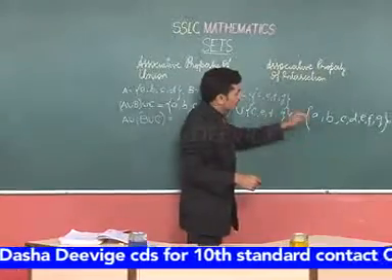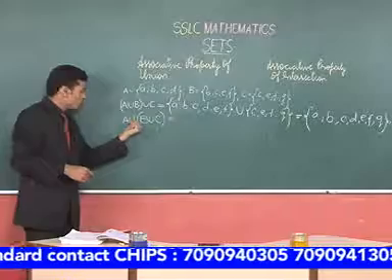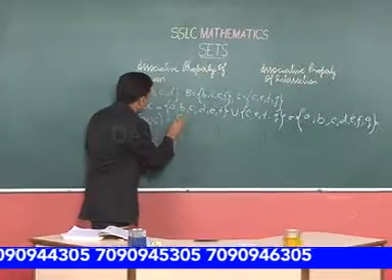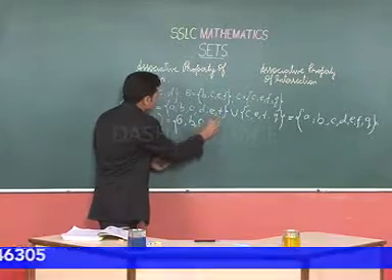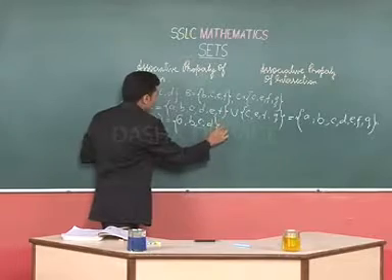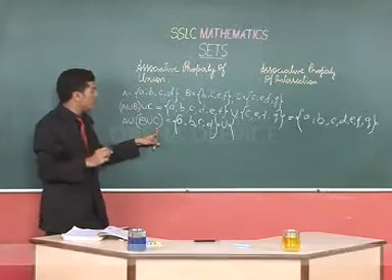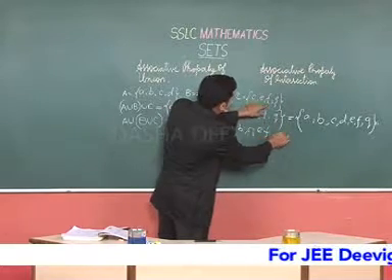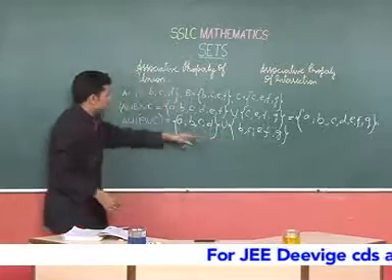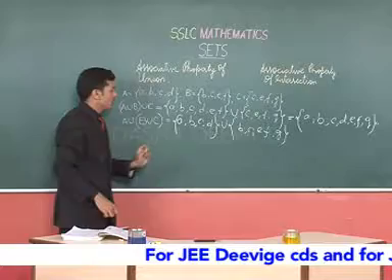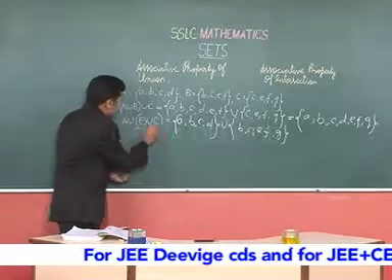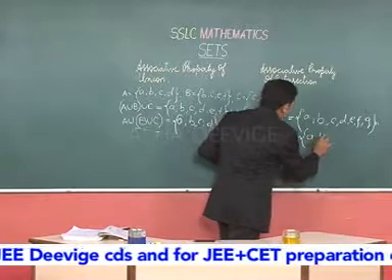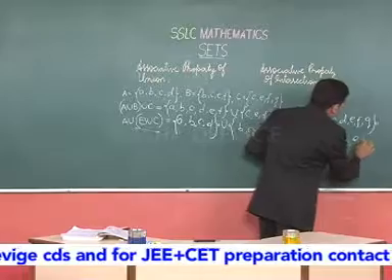Now let us see what we get when we use the union operation between A and B union C. In set A we have A, B, C and D. B union C is B, C, E, F, where C, E, F are already there, and G. So this is what is called B union C. Now A union this B union C set is again equal to A, B, C, D, E, F, G.